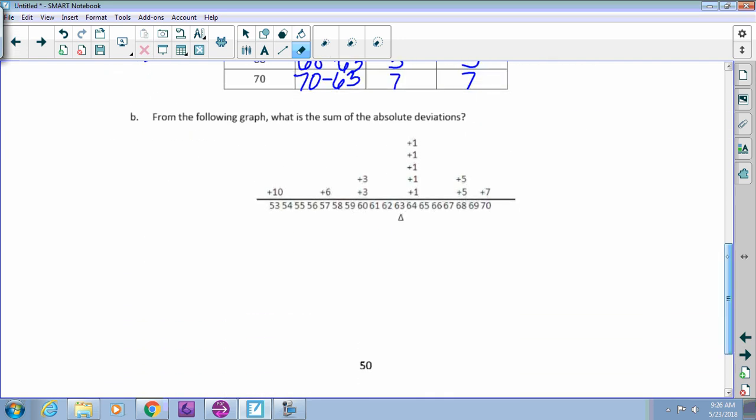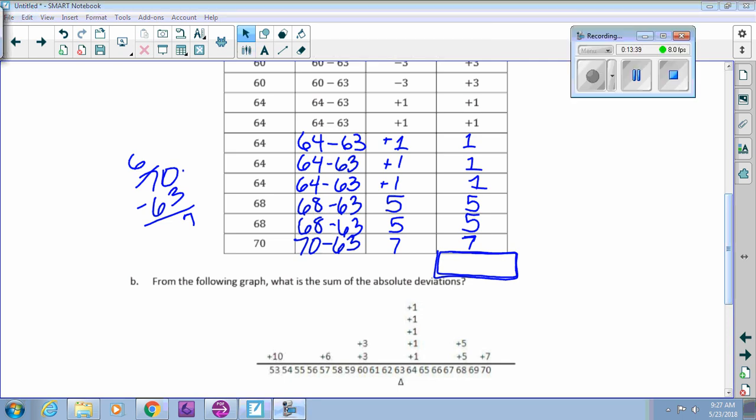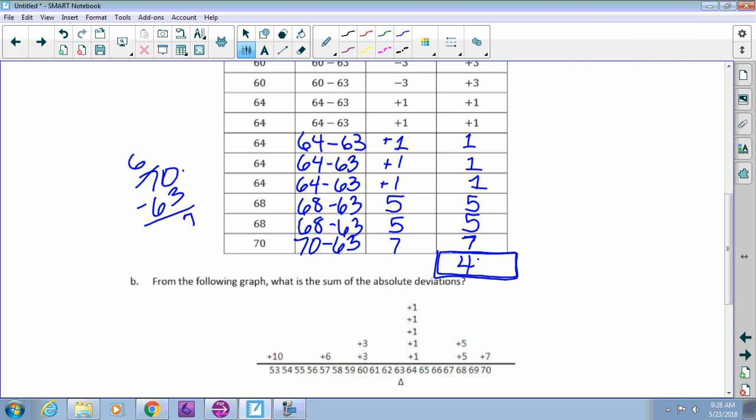If we flip the page, I think this is one where in your book you guys can have both pages open at once. What I want you to do, I'm going to pause the video. We're going to add up all of our absolute deviations. So I want a total right here. Okay, what's the sum of all those deviations? I'm going to pause this so you do that. All right, so when you add those all together, you get 44.